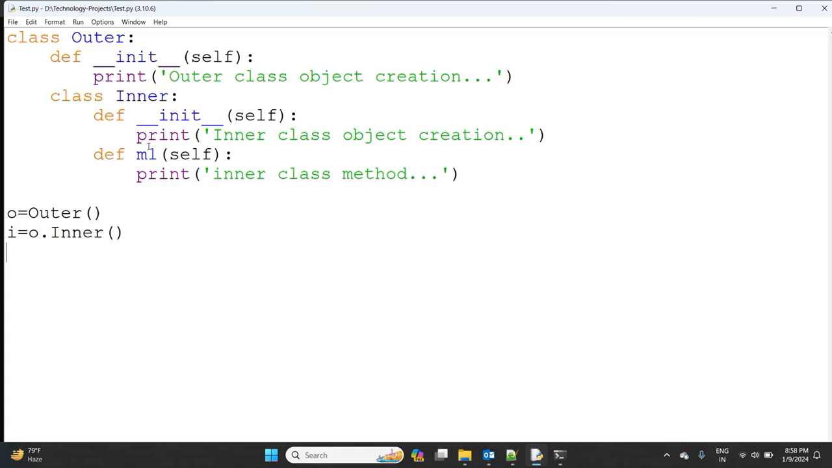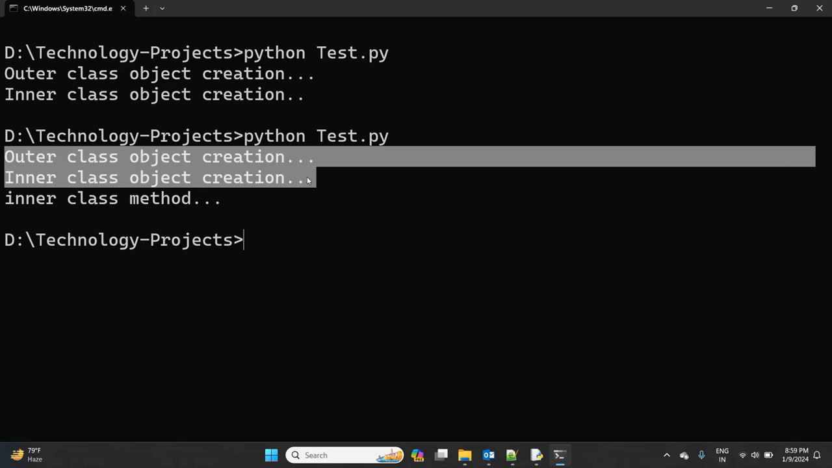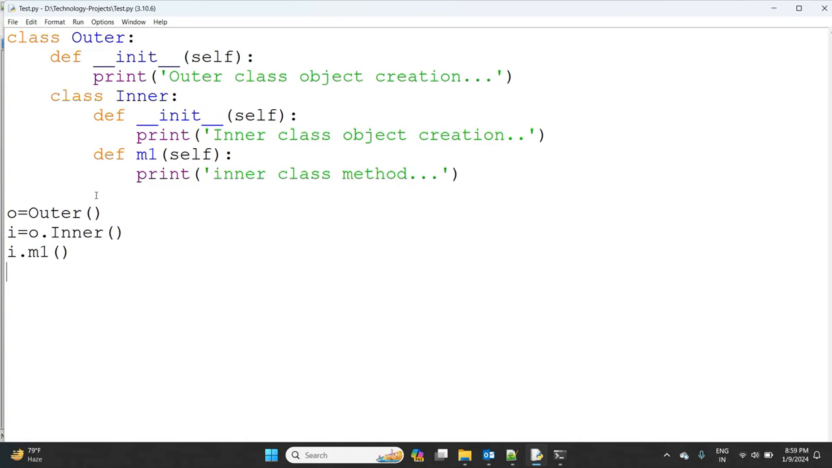Now I want to execute this method. In order to execute it, first you create the outer class object. On that object reference, you create the inner class. On that inner class object reference, we have to call the m1 method. Now observe the same output: outer class object creation, inner class object creation. Now it is executing the inner class method.